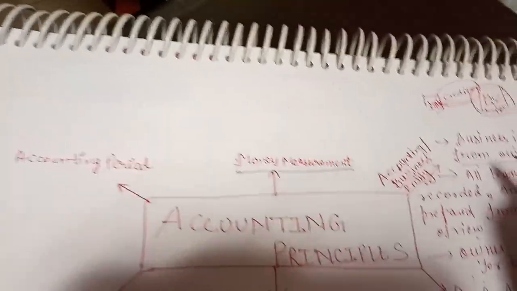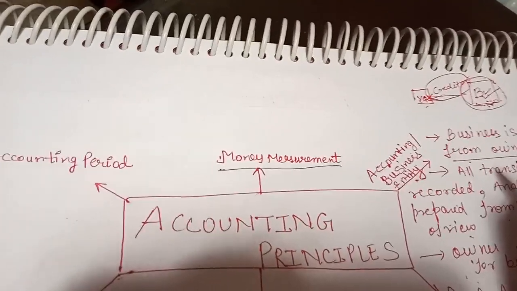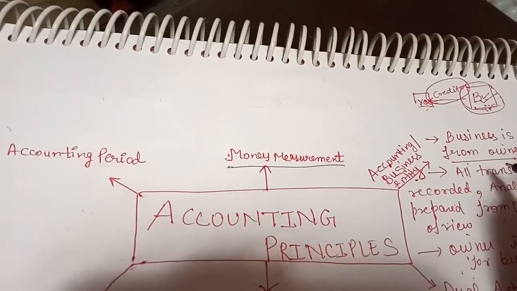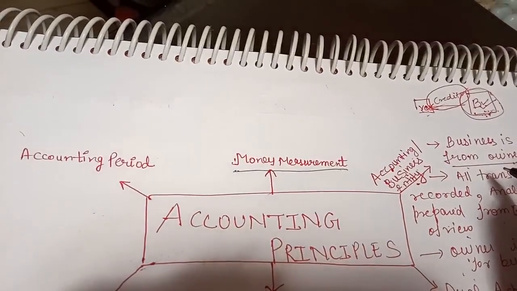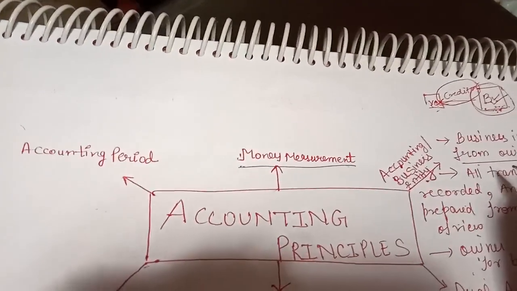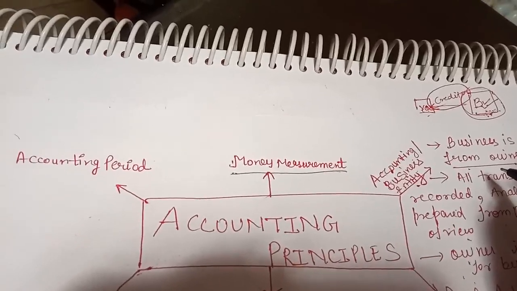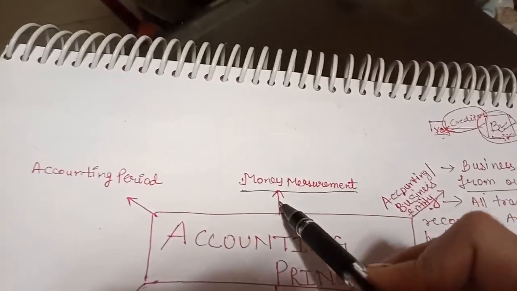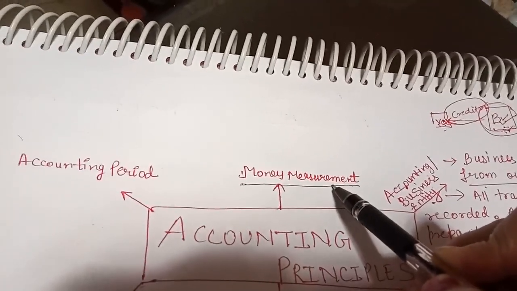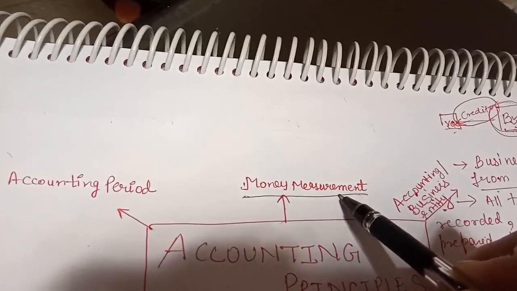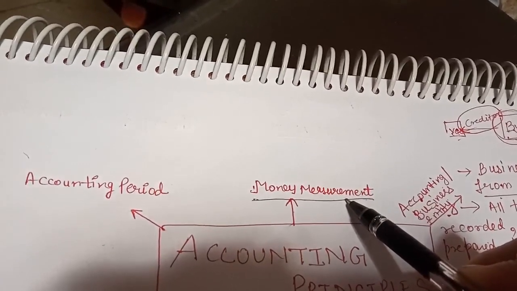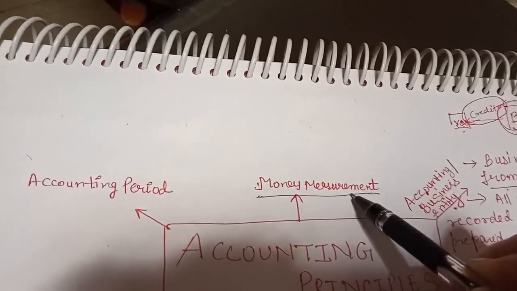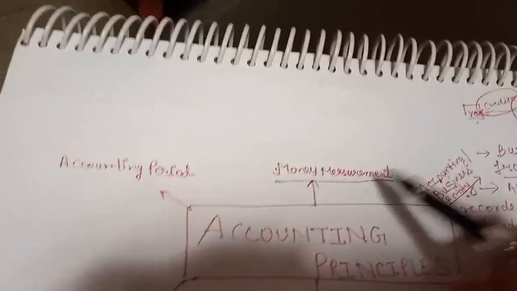Even I told you that before recording the transaction, first we have to identify the transaction, that this transaction will be recorded or not. And I told you that the transaction, if we can show this transaction in terms of money, then we will record, otherwise we will not record. So this identification process is according to which principle? This principle, money measurement principle. So according to this principle, only those transactions that can be measured in money or can be expressed in terms of money will be recorded in books of account of the business, otherwise we will not record.